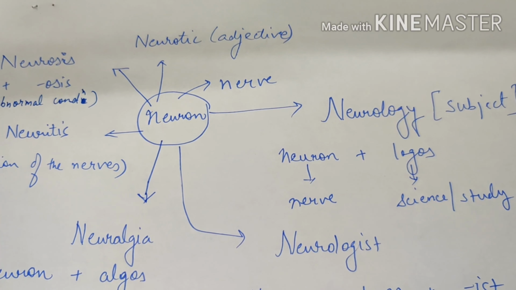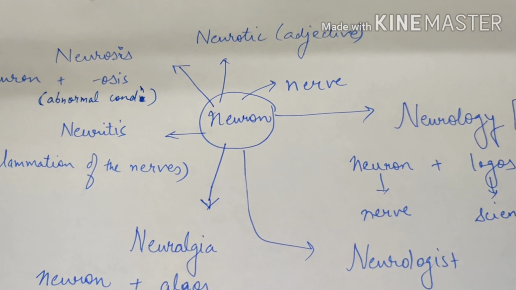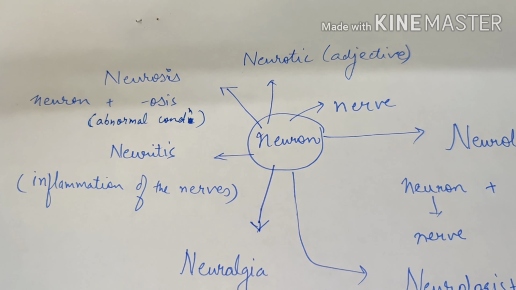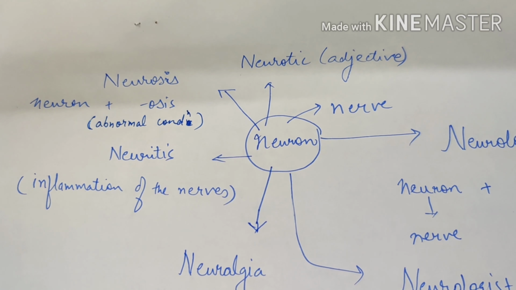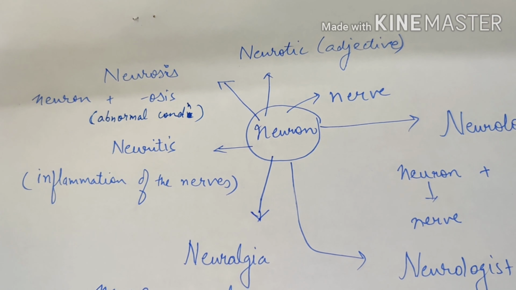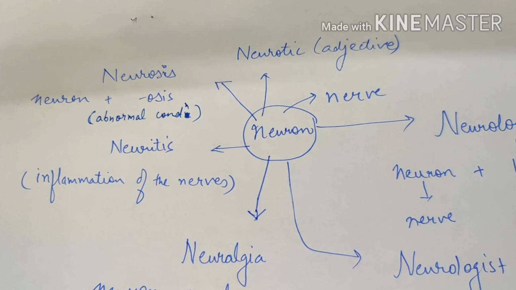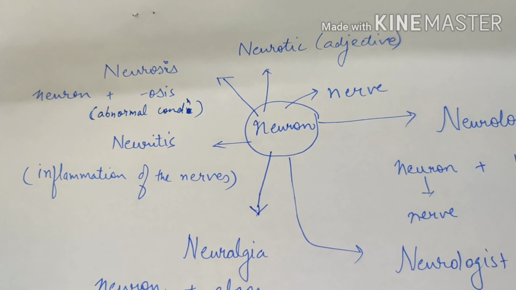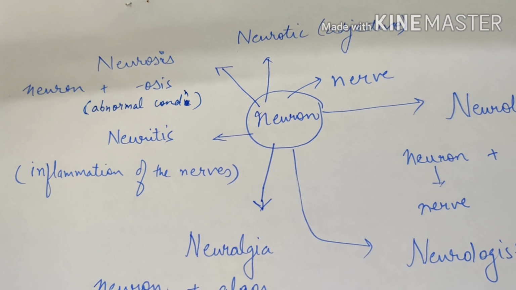Now there are a few more word roots which are attached to neuron. For example, if I attach the word root osis, which refers to an abnormal condition or a disease, it is referred to as neurosis. Neuron plus osis gives the word neurosis. Neurosis is an abnormal condition in the nerves.